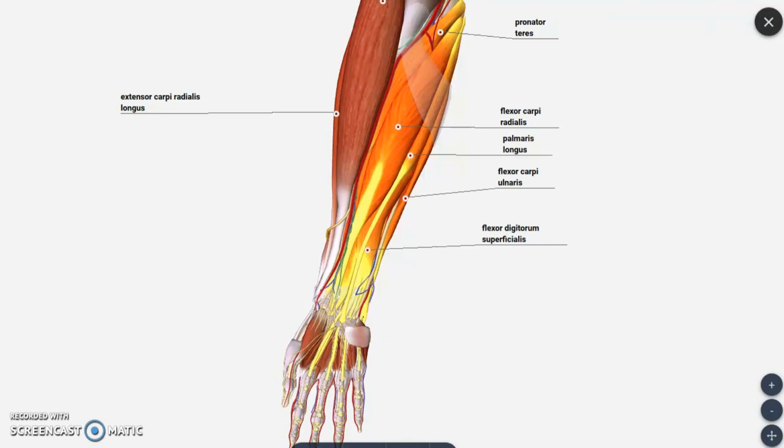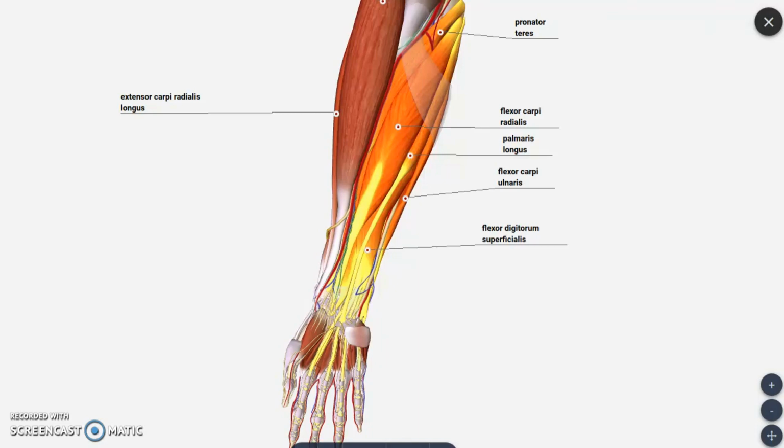Once you remove these muscles also, you will reach the bones present in the forearm. In the forearm we have two bones, the medial one called the ulna and the lateral one called the radius. Those are the two bones which form the floor of the forearm region, and these bones are united by a membrane called the interosseous membrane. Together with this membrane, these two bones form the floor of the forearm region. On the anterior aspect of this floor, we have the anterior compartment of forearm muscles. About these forearm muscles we are going to see now.